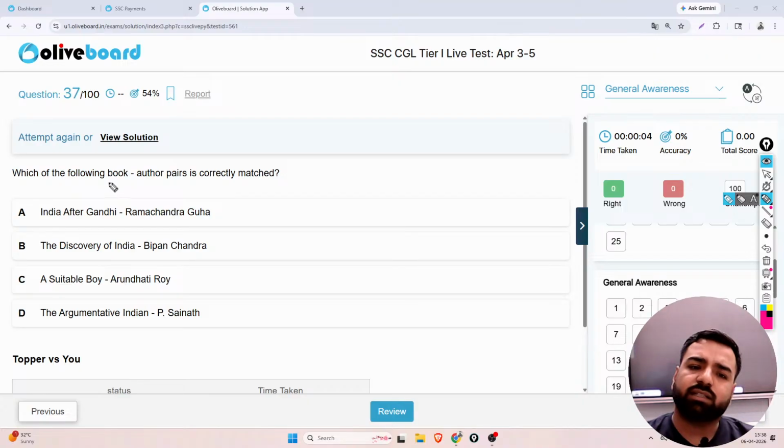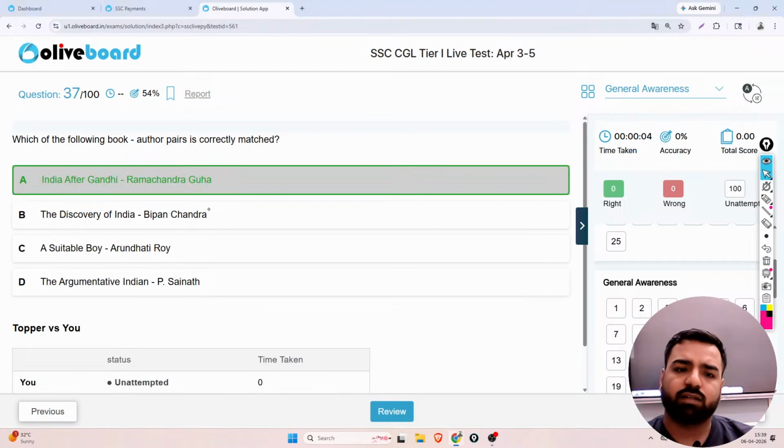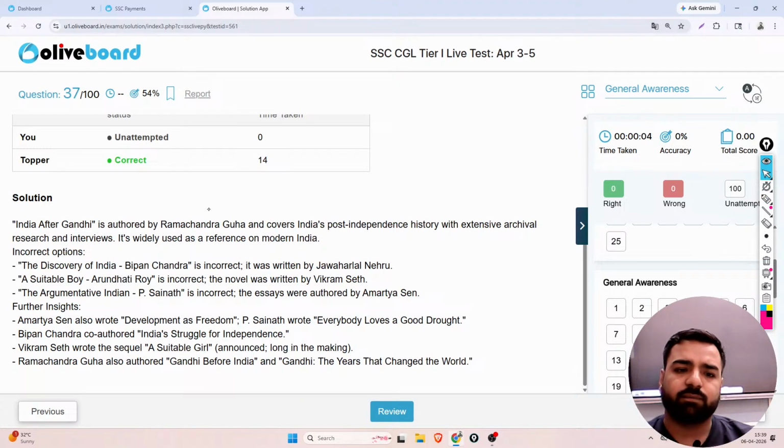You need to match the book with the authors. Okay, it is asking about the correct one. So is it India After Gandhi? That is Ramachandra Guha. The Discovery of India, Bipin Chandra, no. So this was by Jawaharlal Nehru ji. So basically, yes, option A is the correct answer, right? But talking about other books as well, I'll just mark it one second. Option A is the correct answer. The Discovery of India was written by Jawaharlal Nehru.